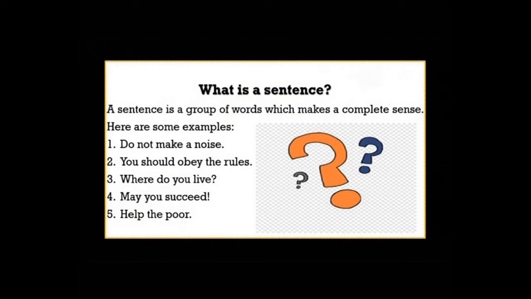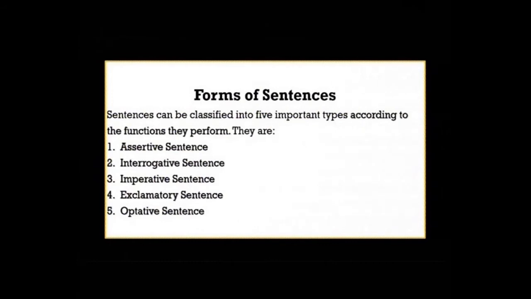Where do you live? May you succeed. Help the poor. So all these are written in a sequence or in a good order so that they can make a perfect example of sentence. Now we will do the forms of sentences, that is the types of sentences.